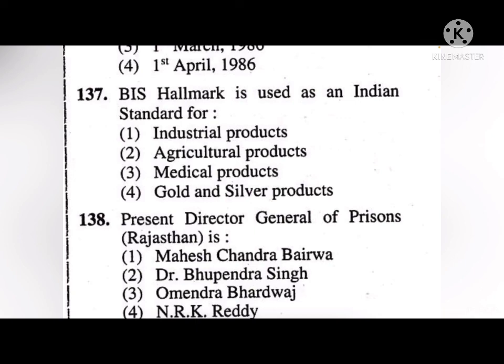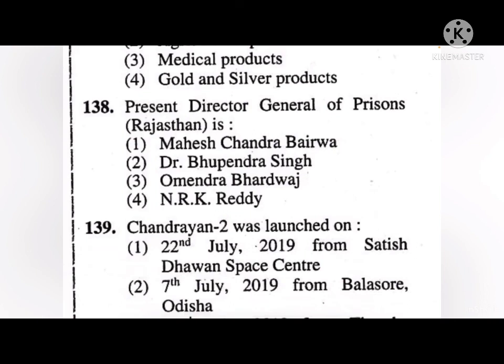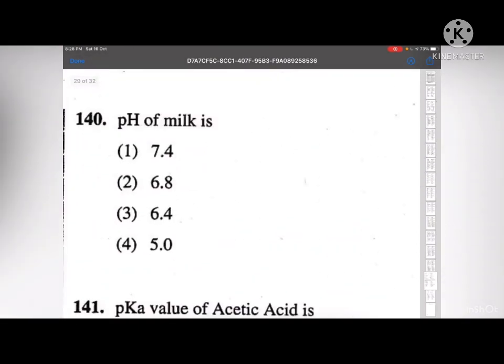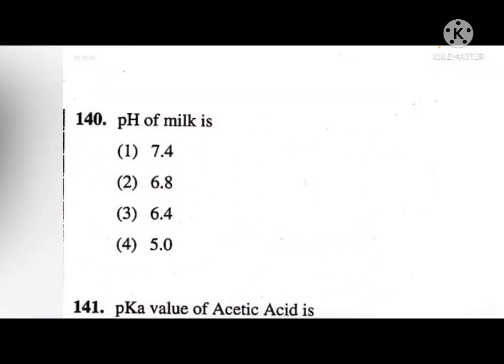Okay. Next, the present Director General of Prisons in Rajasthan is option 1, 2, 3, and 4. The correct answer is NRK Reddy, that is option 4. Chandrayaan 2 was launched on. Okay, so Chandrayaan 2 was launched on 22nd July 2019 from Satish Dhawan Space Center, option 1. Next, the pH of milk is. Okay, so the pH of milk at 25 degrees Celsius normally varies within a relatively narrow range of 6.5 to 6.8. So option 2 is correct.